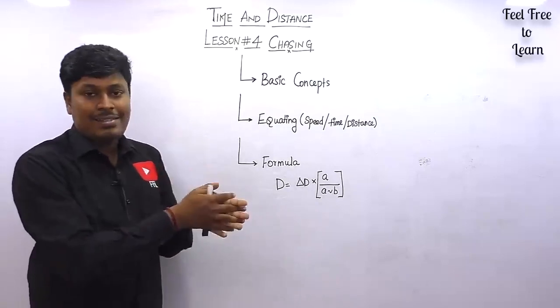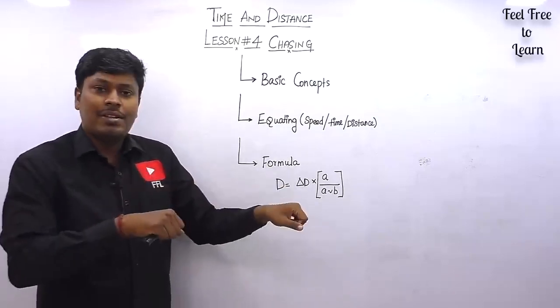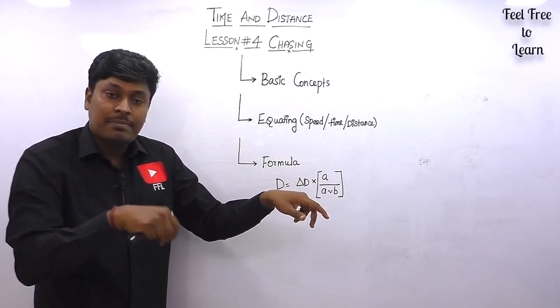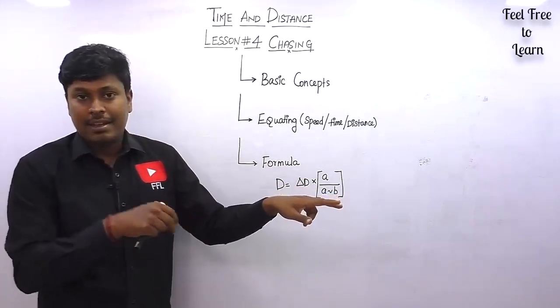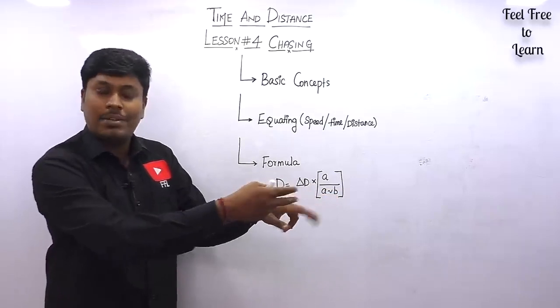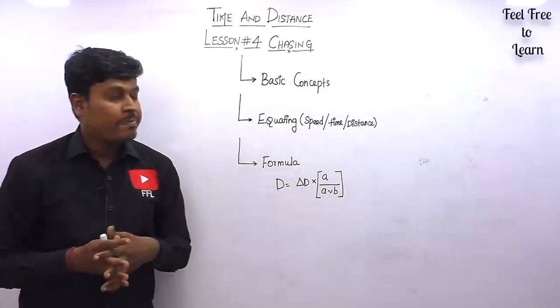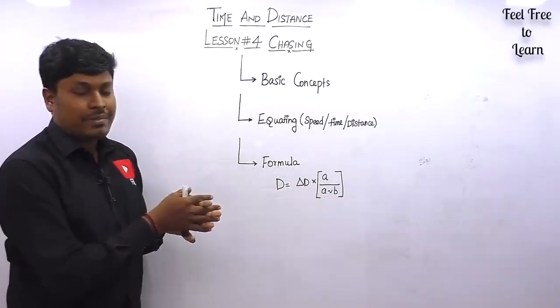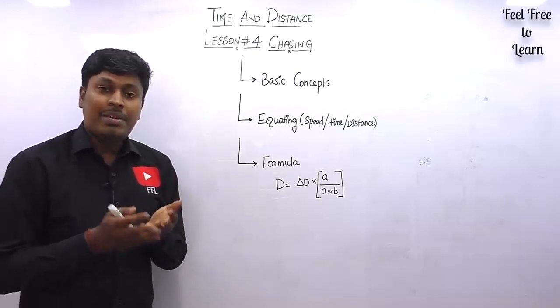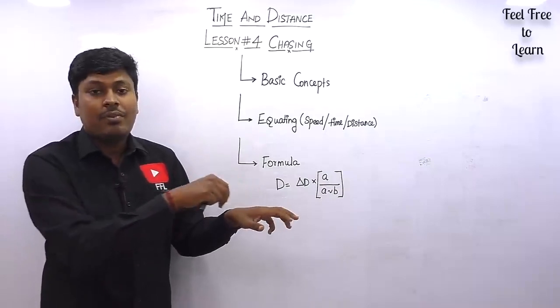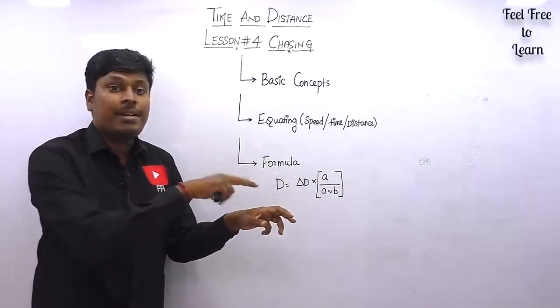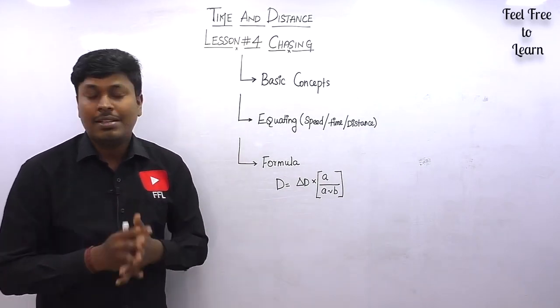It is based on chasing, or otherwise you can take the same concept as 2 men running. When will man 2 chase man 1? Or otherwise 2 cars running in the same direction. When will car 2 overtake car 1? It's based on the same concept. And now we are going to solve 6 questions, and all the 6 questions will be in the logic called policeman and thief. At what time will the policeman catch the thief, or otherwise at what distance will the policeman catch the thief, based upon policeman and the thief.